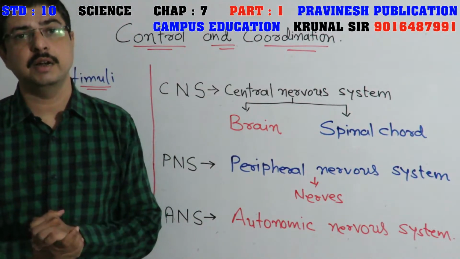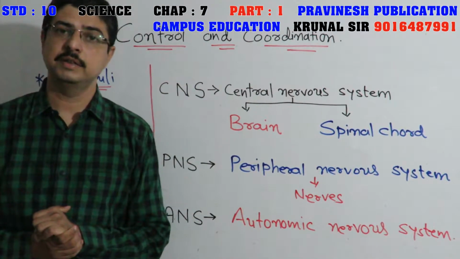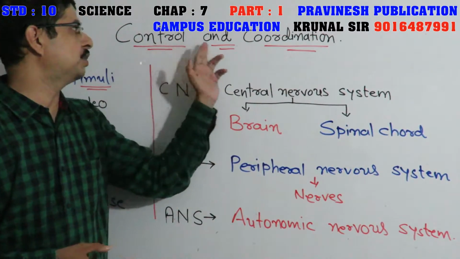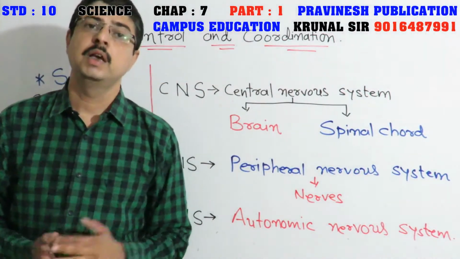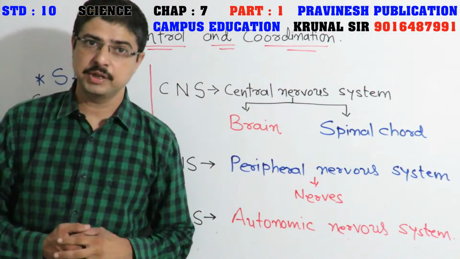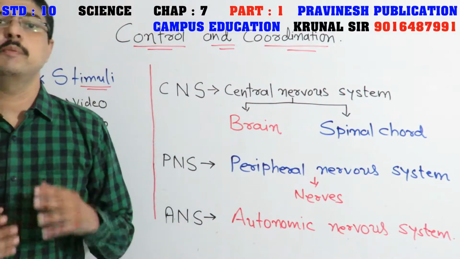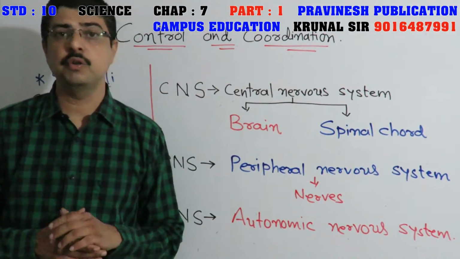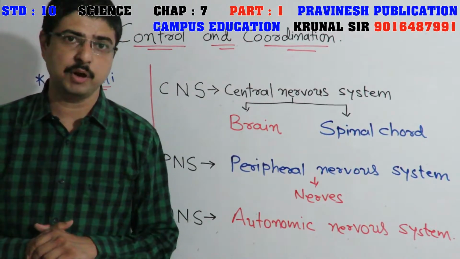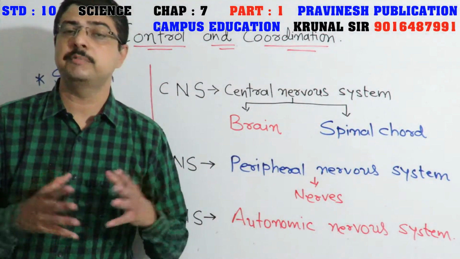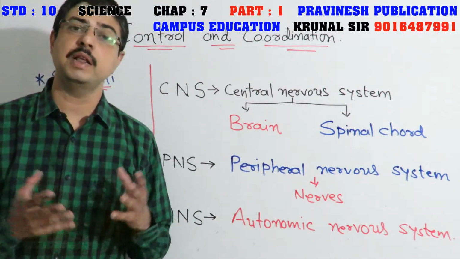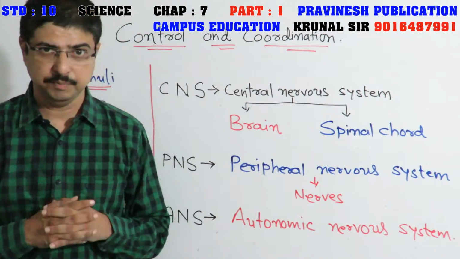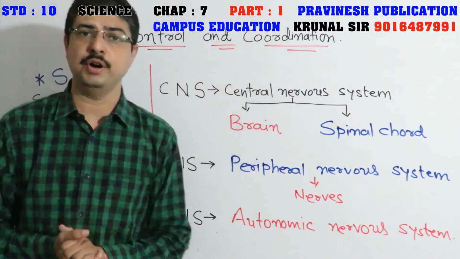Friends, today I will start Standard 10 Science Biology Chapter 7. The heading of the chapter is Control and Coordination. Friends, what is control and coordination? In our body, our brain controls each and every activity of the body. So it controls everything in our body. Same as in plants. Friends, plants don't have any brain, but all the activities are regulated by the plant structure.